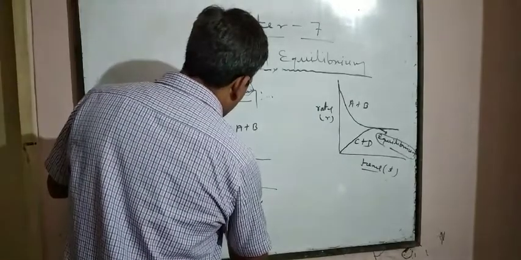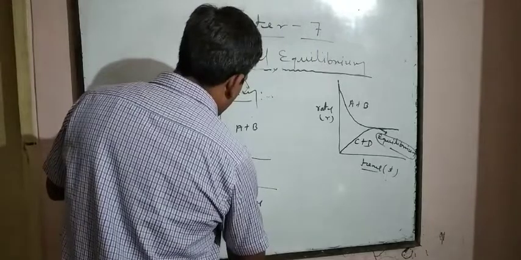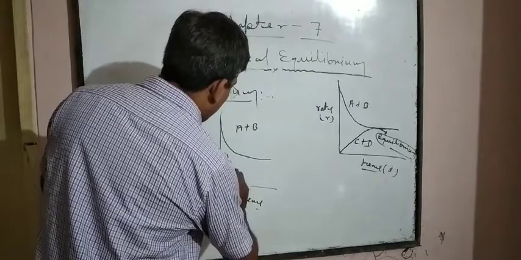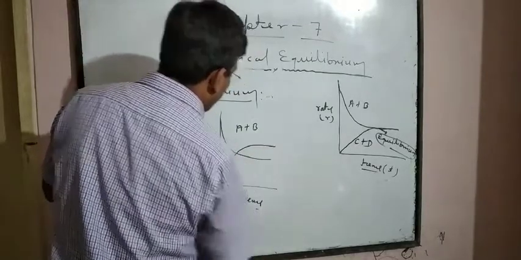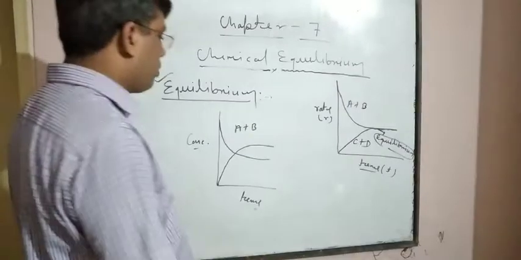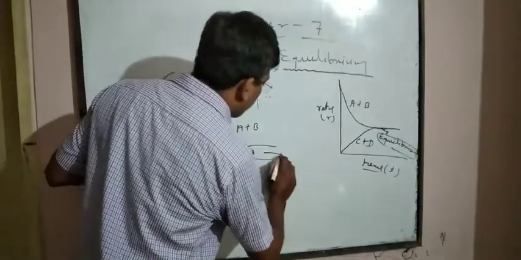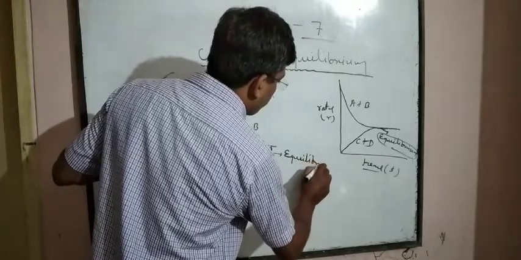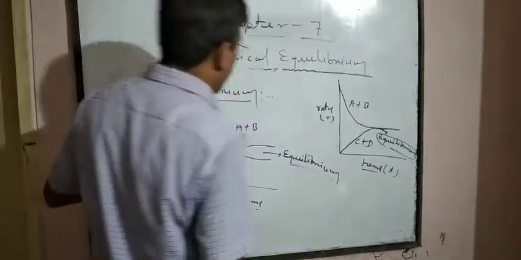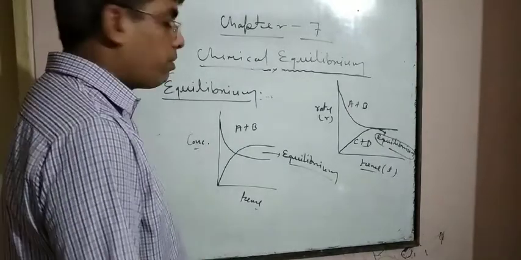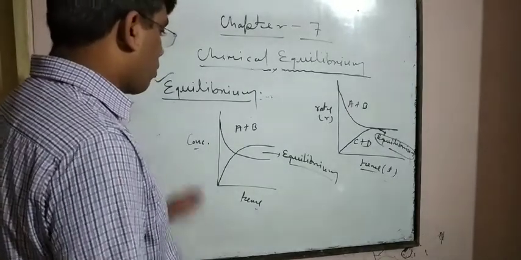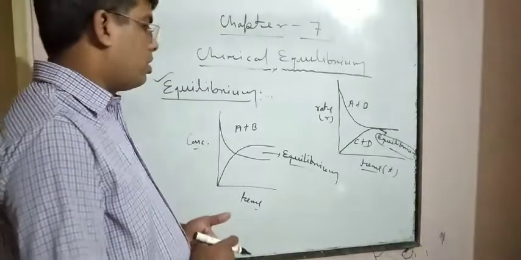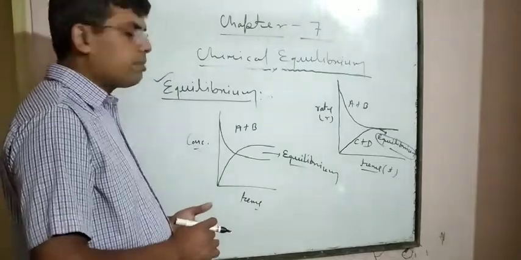And the concentration of product is initially zero, but with respect to time it increases, and at a particular instant it becomes constant. So this one is the state of equilibrium, where the concentration of reactant and product do not change with respect to time.